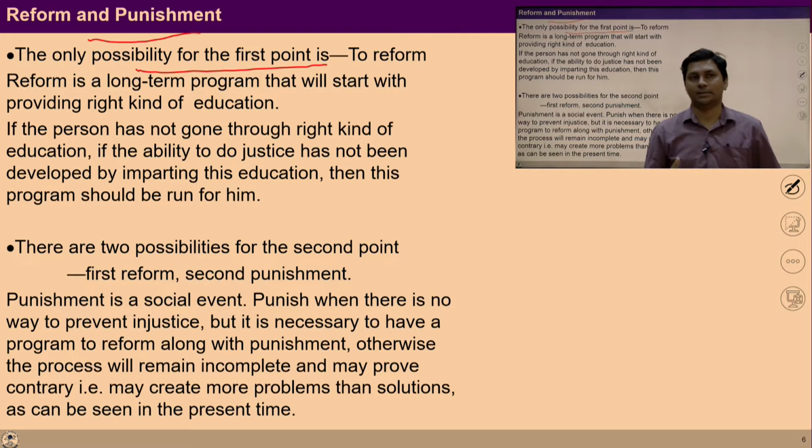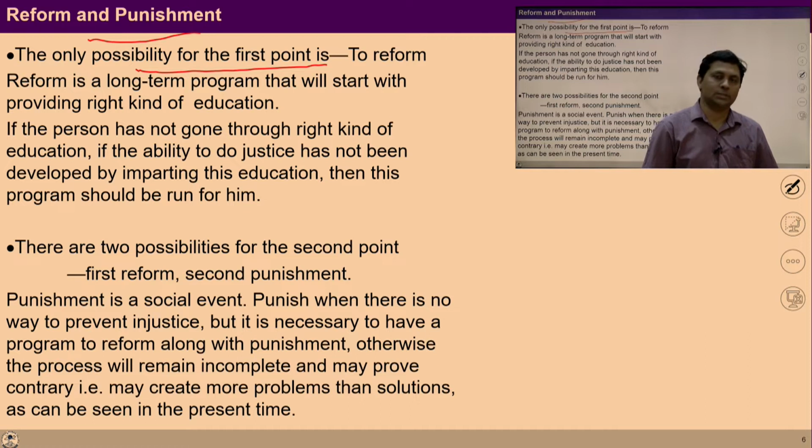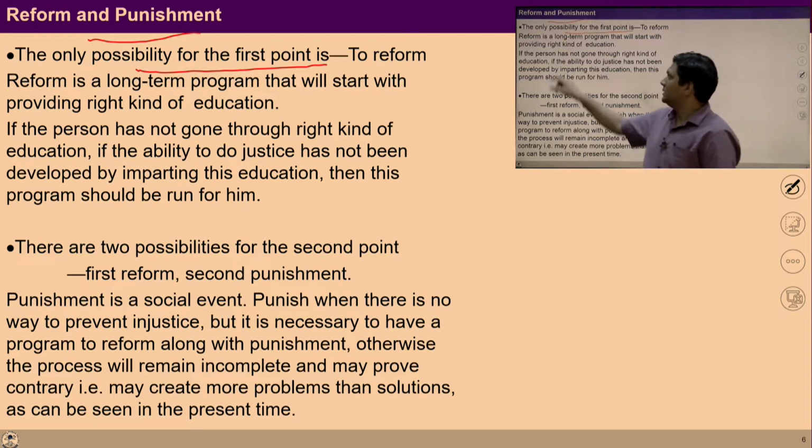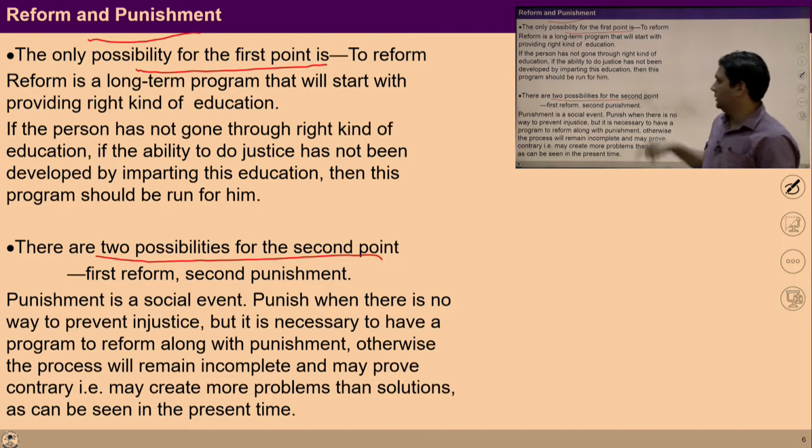By imparting this education, this program should be run for him. So somehow if it is not ensured, then the whole program of ensuring this justice through the process of exploration, through the process of investigation is required for those people. So this is the reform program.